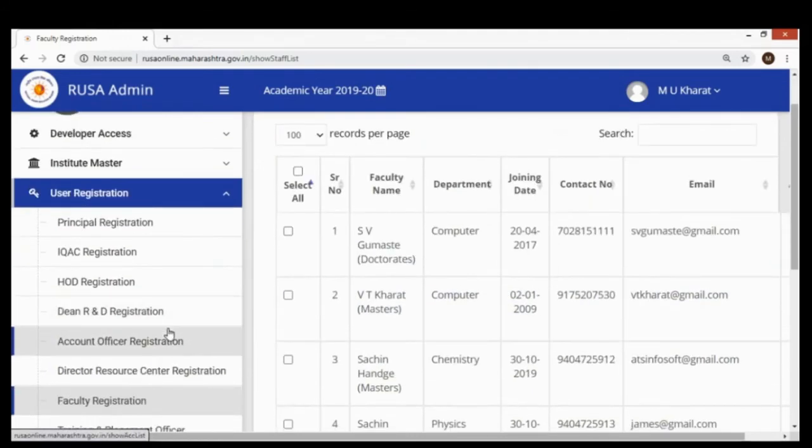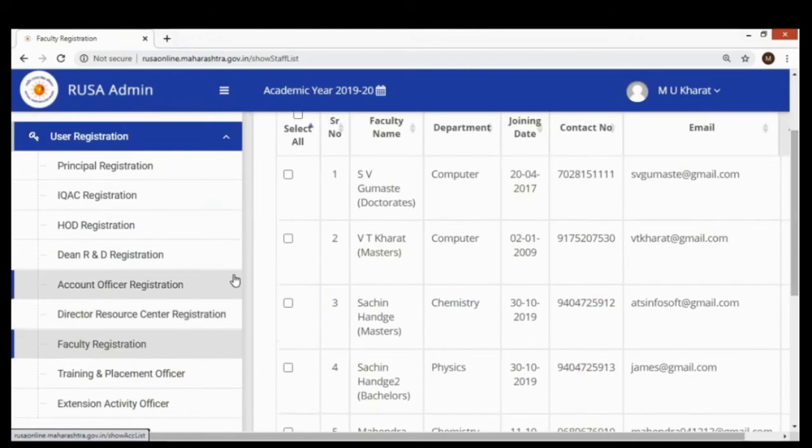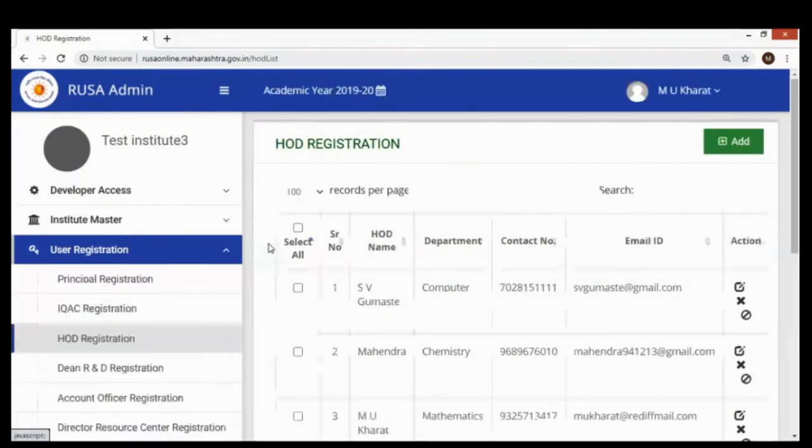But whenever any head of the department is registered, he will get his login credentials, and access related to the HODs will be available only. No other accesses will be available to any head of the department.